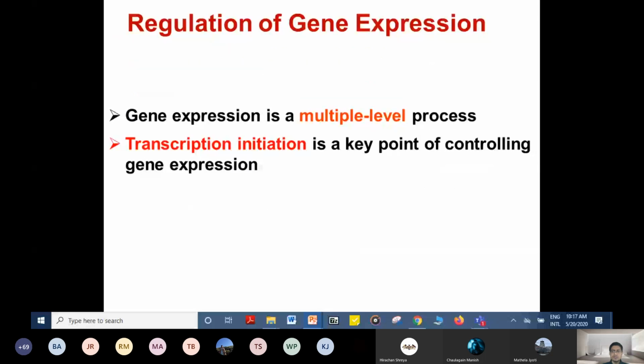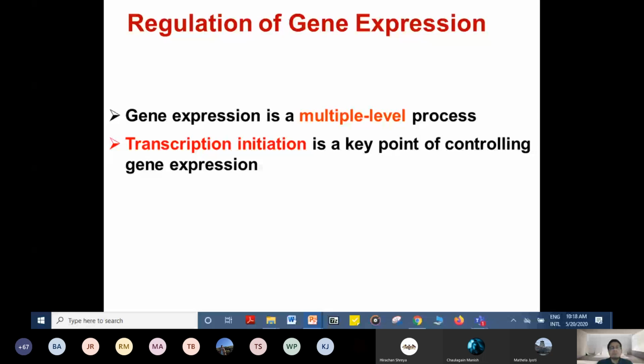Now let's see the regulation of gene expression. Gene expression is a multi-level process from DNA to RNA and RNA to protein. In the case of DNA to RNA, that is transcription, there is post-transcriptional modification, and in the case of translation we also have post-translational modification. However, transcription initiation is the key point of controlling gene expression. Most of the times it is at the level of transcription initiation that they are regulated, although at other levels also they are regulated.